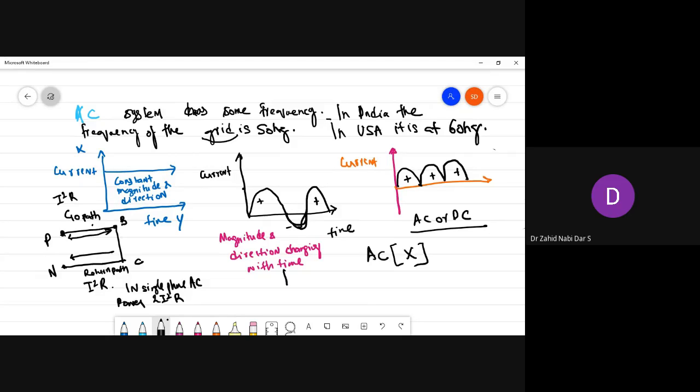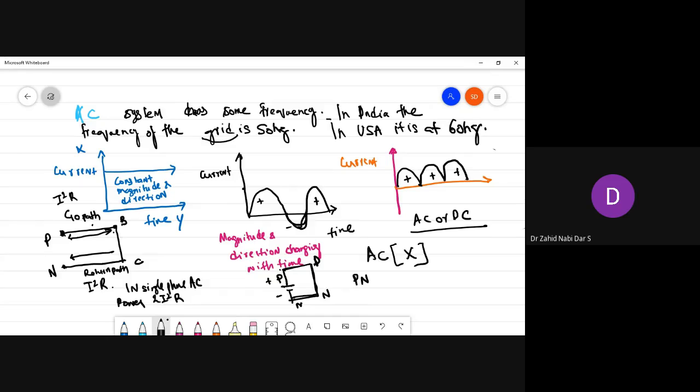But when you see the DC, you have plus and minus, so there is only one path. If you keep this as P, this will also be P. This is N, this also remains N. So there is only one path, P to N. But in case of AC, there is a go path and a return path.